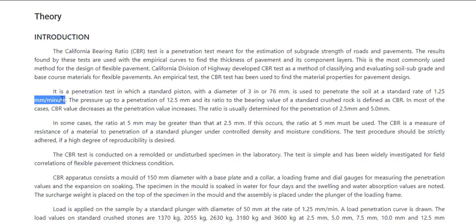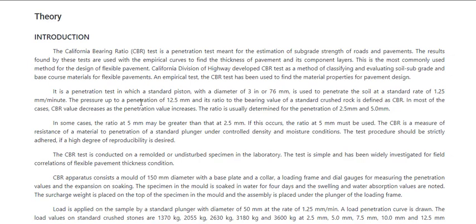So you are taking a mold, you will place the soil in that, and you will put a standard piston of 76 mm diameter, and you will apply the load at a standard rate of 1.25 mm per minute. Then the pressure up to a penetration of 12.5 mm, and its ratio to the bearing value of standard crushed rock, is defined as CBR.